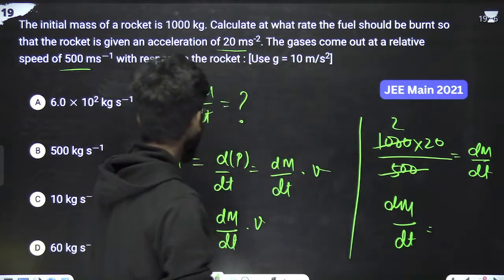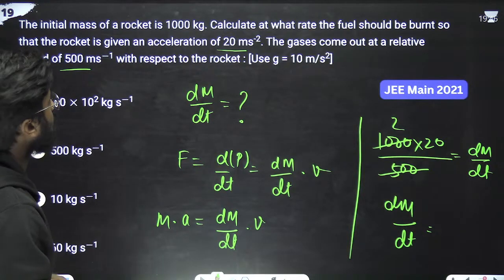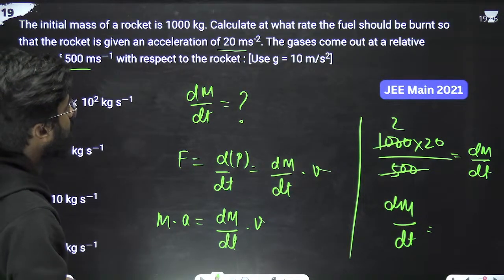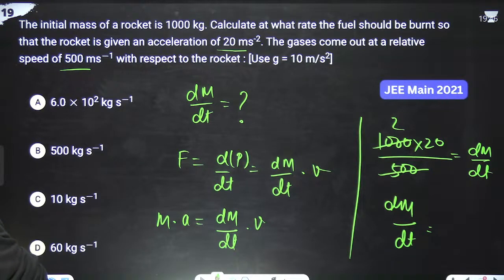Did I do something wrong? These gases are coming at a relative speed of this with respect to the rocket. What we have to calculate is at what rate the fuel should be burnt so that the rocket is given the acceleration of this. Acceleration is this.